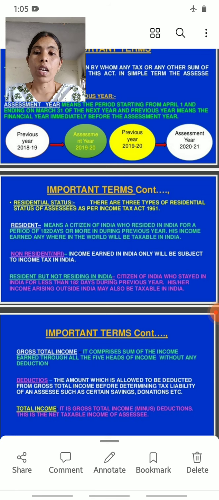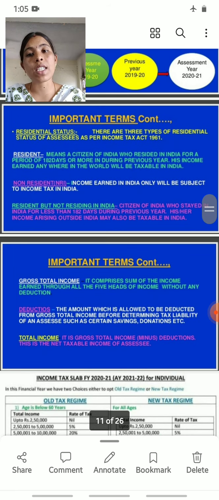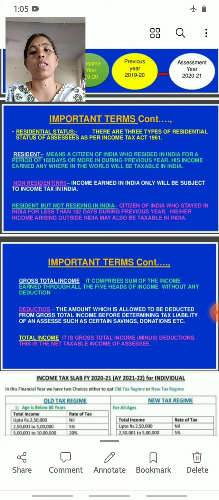Then let's come to the next topic. What is residential status? There are three types of residential statuses of assessees as per the Income Tax Act 1961.